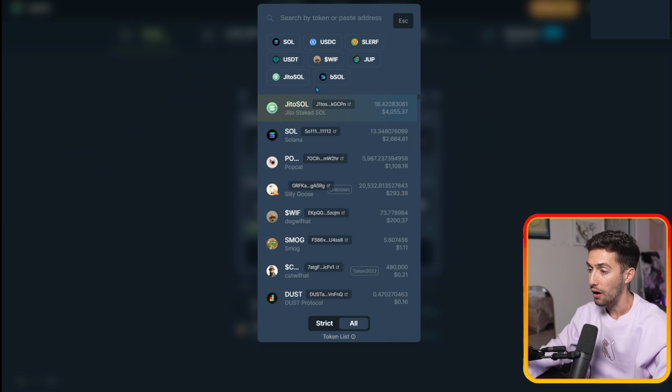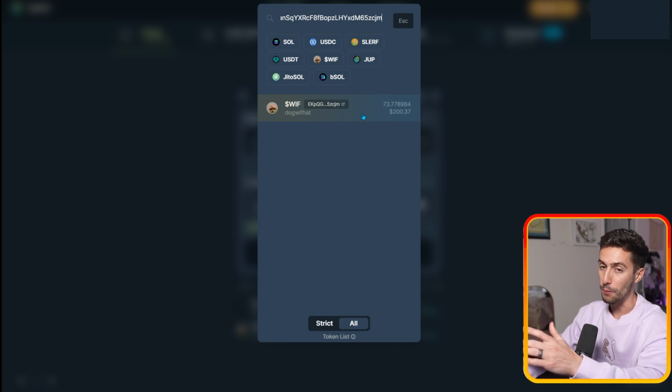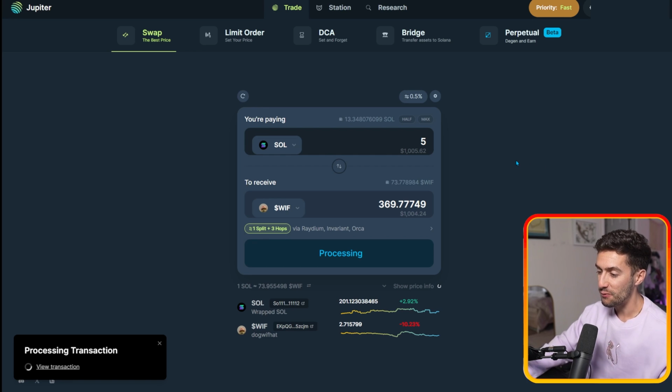But if you can't find it in the drop down here, you go ahead and paste it in like we said before. Copy the contract address, paste it in here. It'll pop up WIF. We'll select it, and then we can go ahead and swap. We'll swap 5 Solana into WIF. And this one is going to be significantly cheaper.